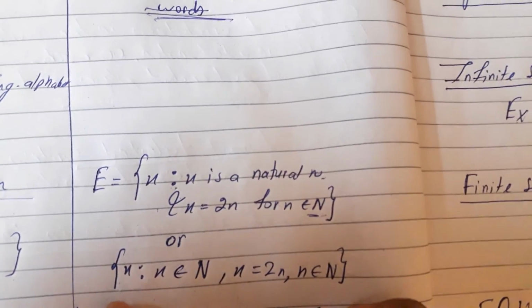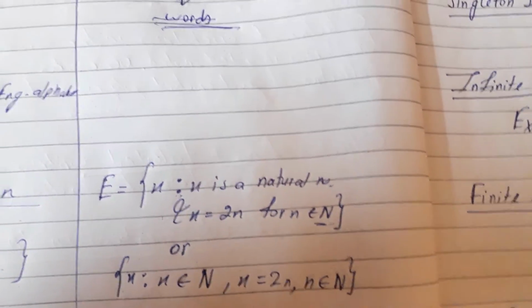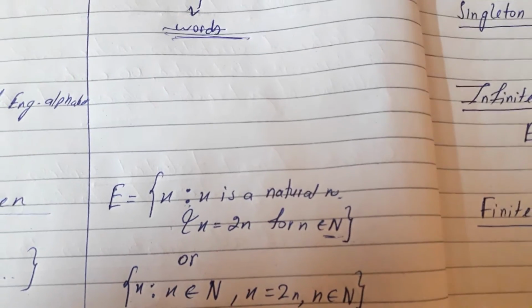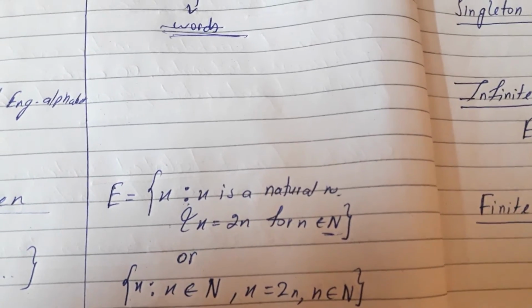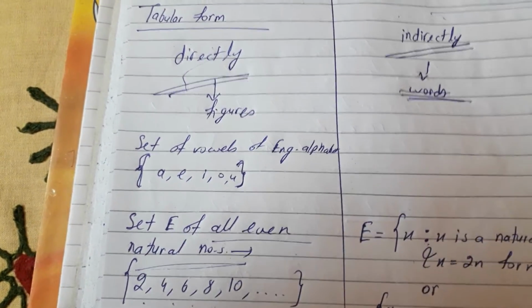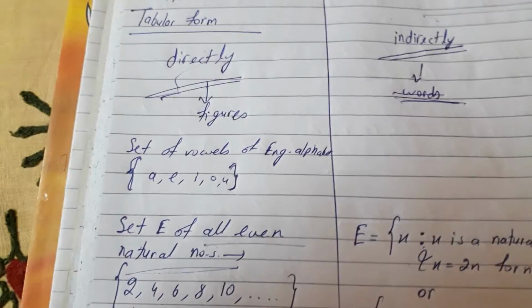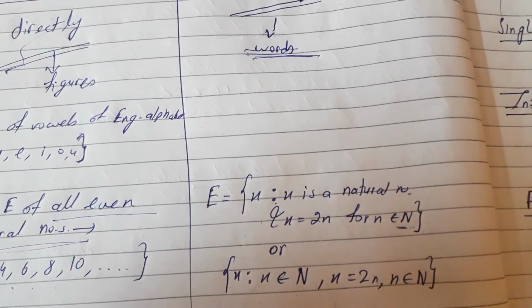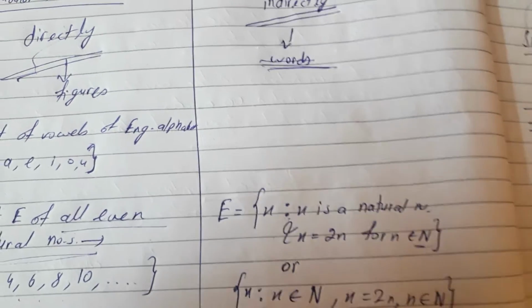Now see, here you cannot write the elements in figures. You have to write the elements in words, not in figures. In roster form you can directly write the elements in figures, but in this set builder form you have to write the elements in words, not in figures.